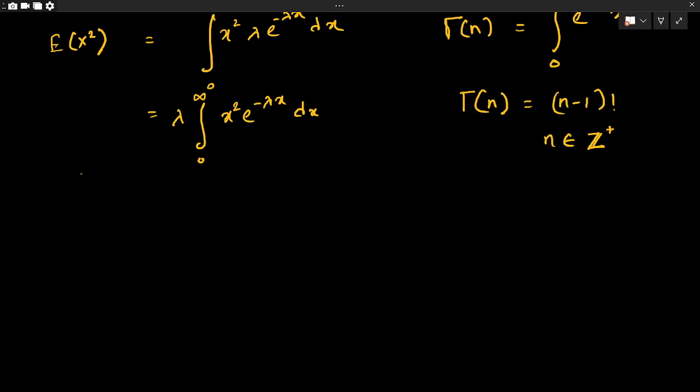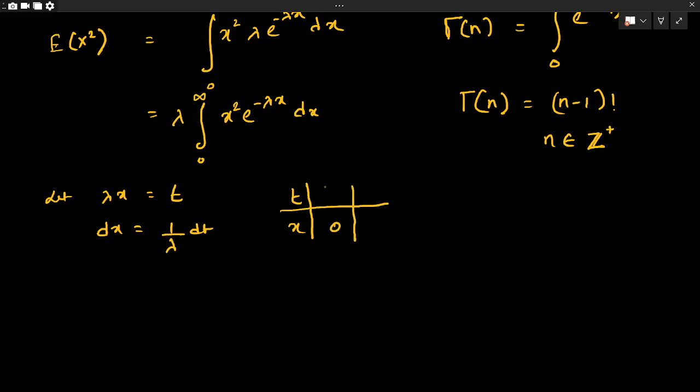So in order to convert this particular function into gamma form, we can use some substitution. We put lambda x to be t. If we put lambda x to be t, then we get dx equal to 1 by lambda dt. When x is 0, t will be 0, and when x is infinity, t will also be infinity.